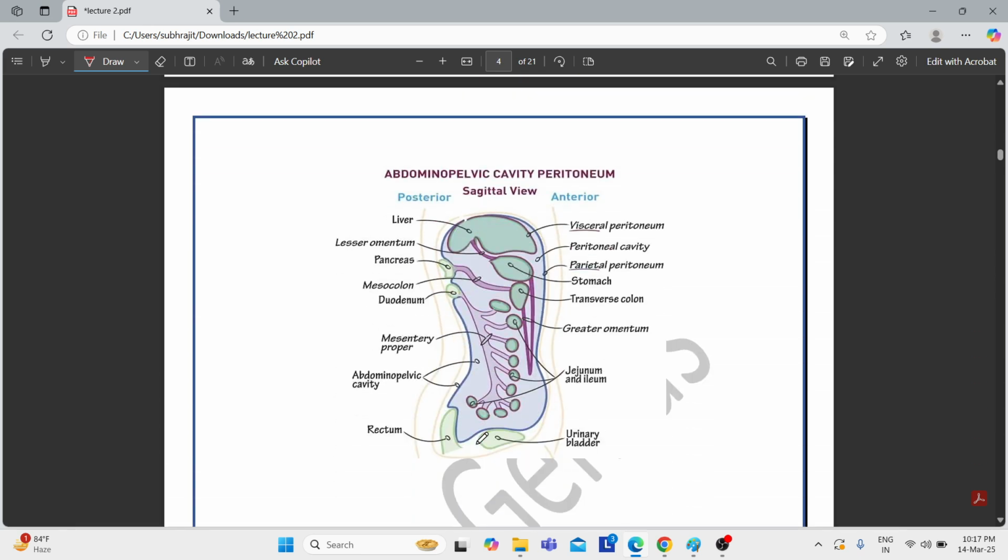Now let's come to another diagram. This is the diagram of our abdomen. The abdomen has the peritoneal cavity, and this peritoneal cavity is lined by the visceral peritoneum and the parietal peritoneum. The same concept applies here. The mesothelium, that is the visceral peritoneum and the parietal peritoneum, lines the peritoneal cavity. This is the location of the mesothelium.